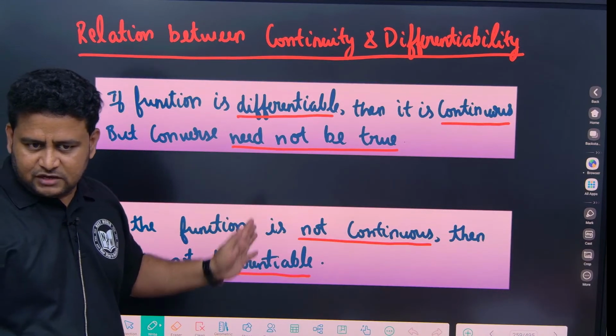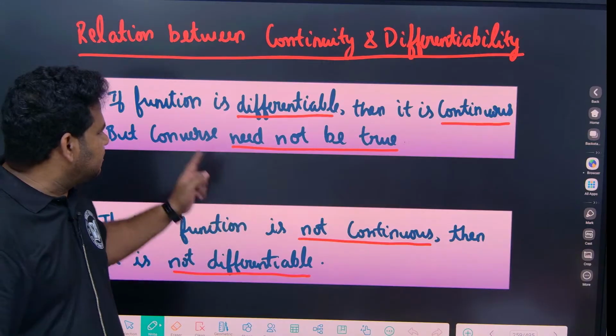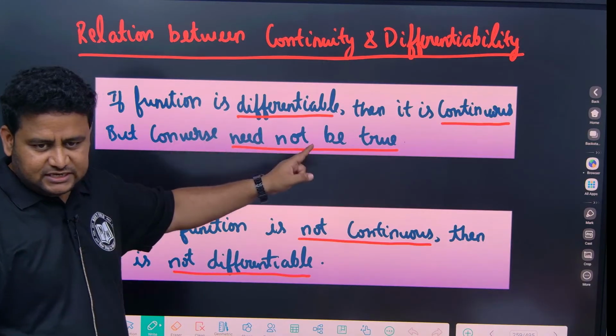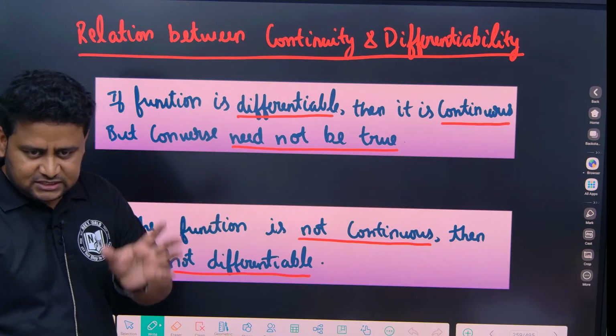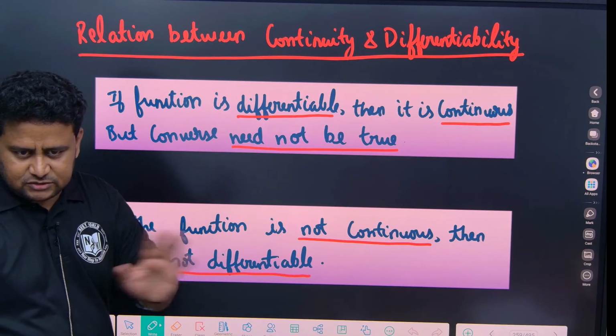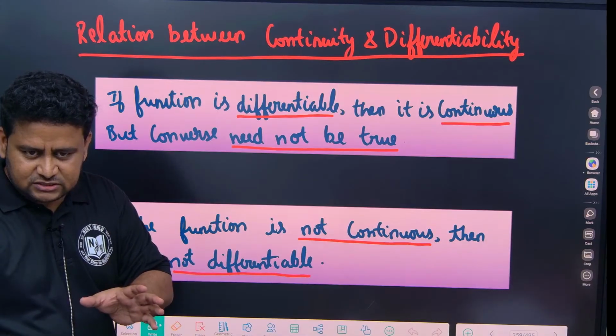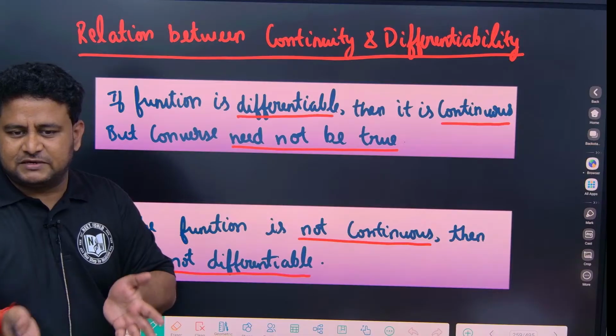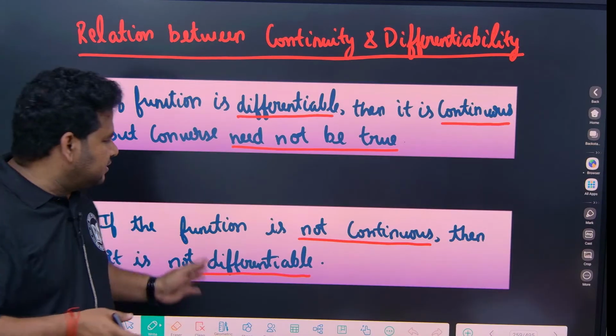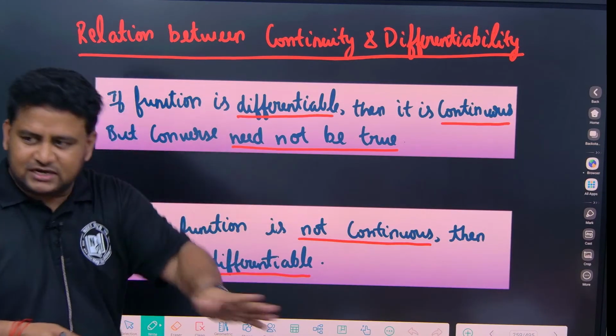Simple. If the function is differentiable, then it is continuous. Differentiable is more important. If it is differentiable, then it is continuous, but the converse is not true. That means if it is continuous, you cannot say it is differentiable, because 80% may be differentiable and 20% may not be differentiable. If the function is not continuous, then it is definitely not differentiable.